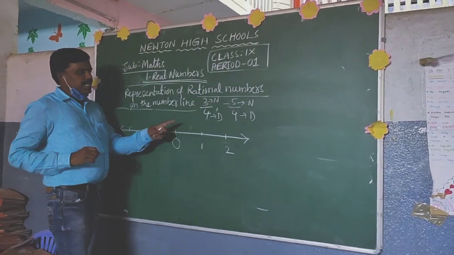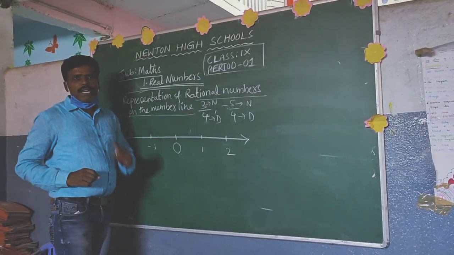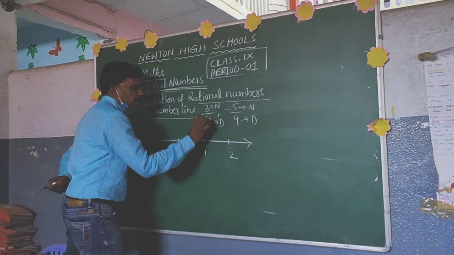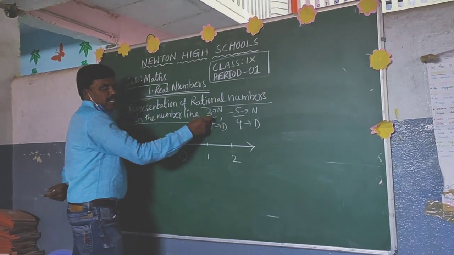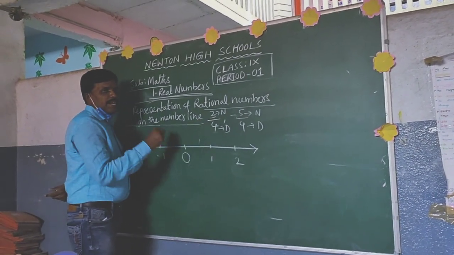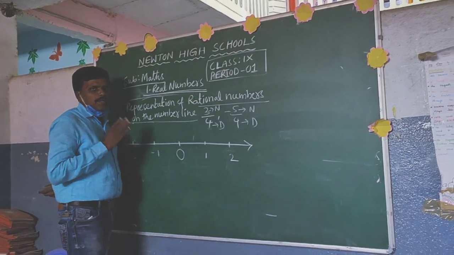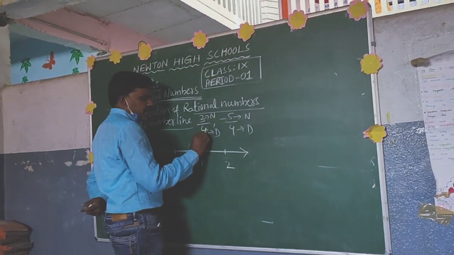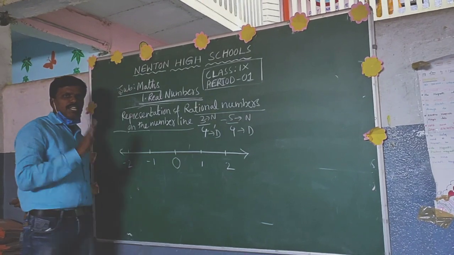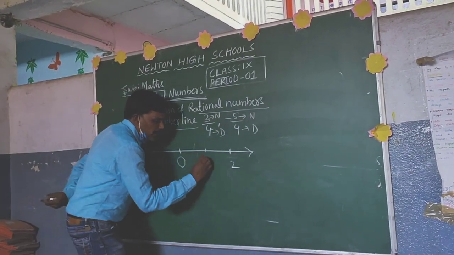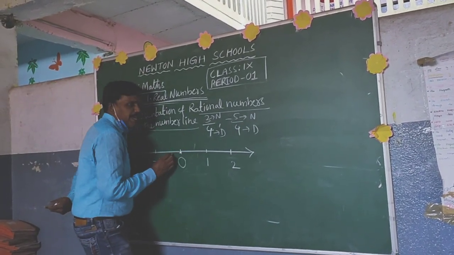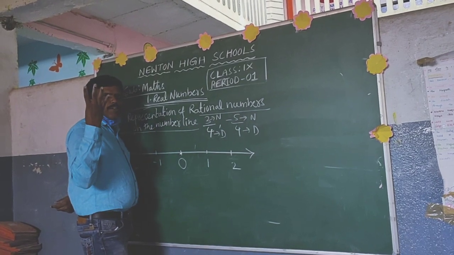So we are going to represent 3 by 4 on the number line. First, the denominator is 4. According to the denominator, each one unit is divided into that many equal parts. What is there in the denominator? 4. So each one unit is divided into 4 equal parts.